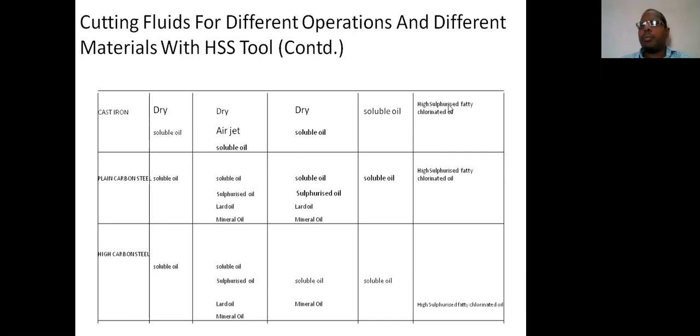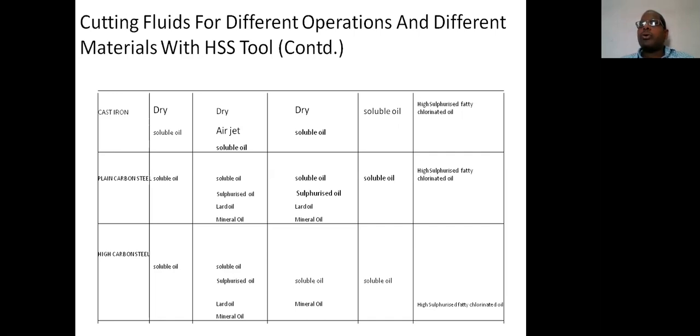For all these ferrous metals, consider the broaching operation. So far I explained the lathe and shaper machine. The next chapter to be discussed is the broaching machine. In the broaching machine, the operation is performed by a cutting tool called the broaching tool.